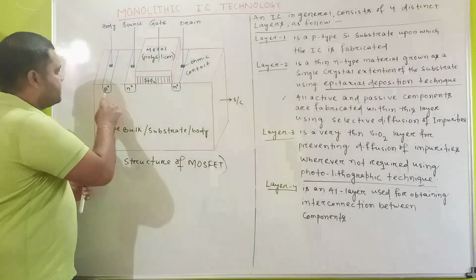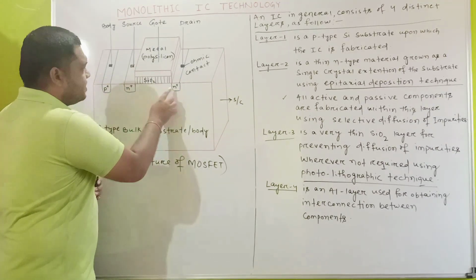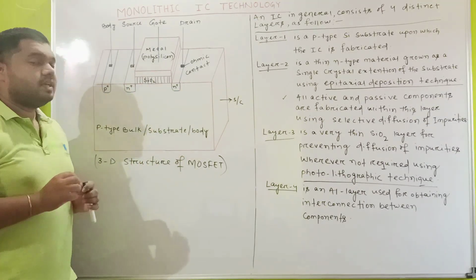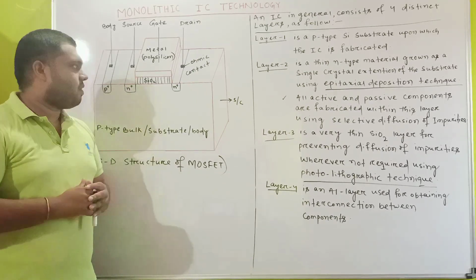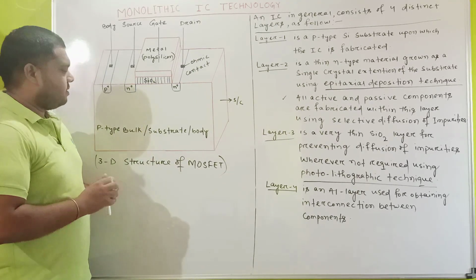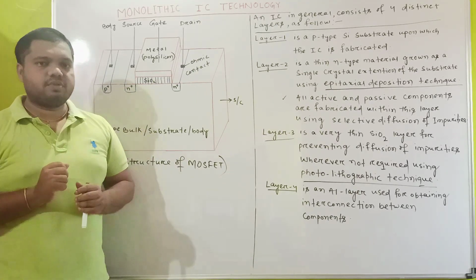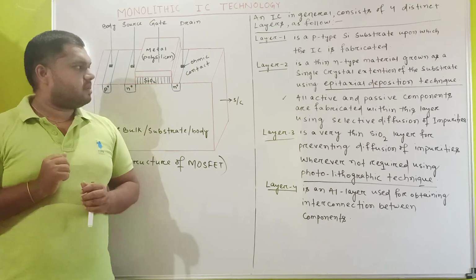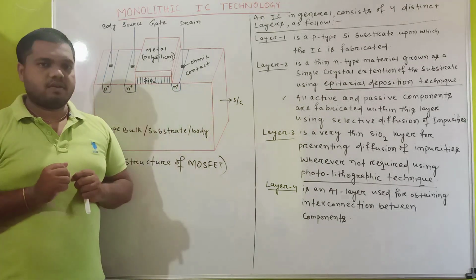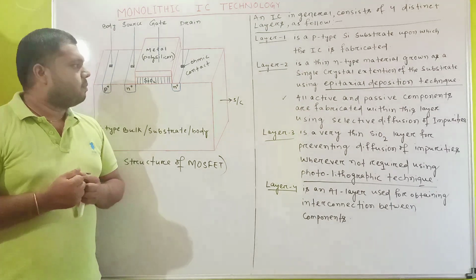Now look at this, this is the p plus region, n plus region, and this is also an n plus region. These are heavily doped regions. Why are they heavily doped? Normally barriers are of two types: one is the Schottky barrier and the other is the ohmic barrier, or Schottky contact and ohmic contact.